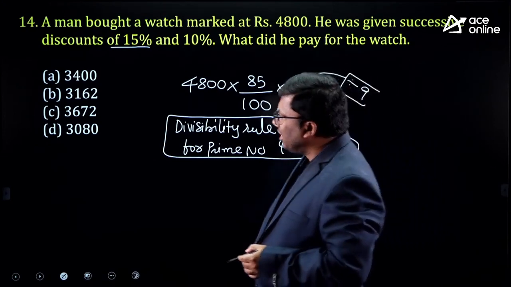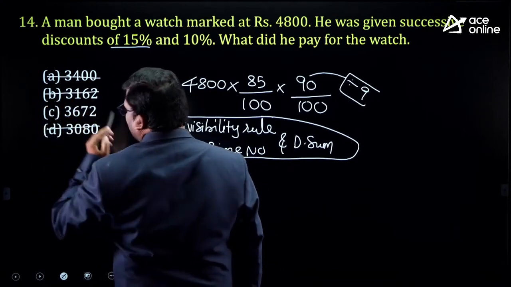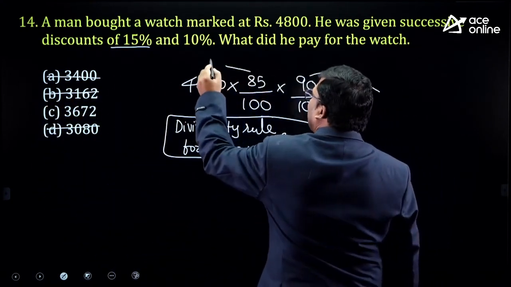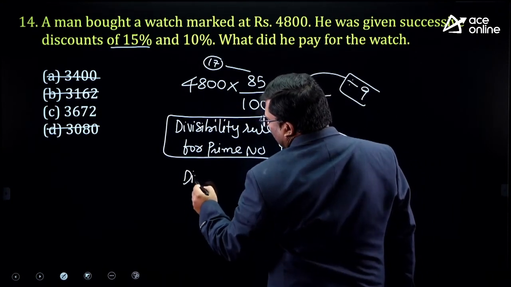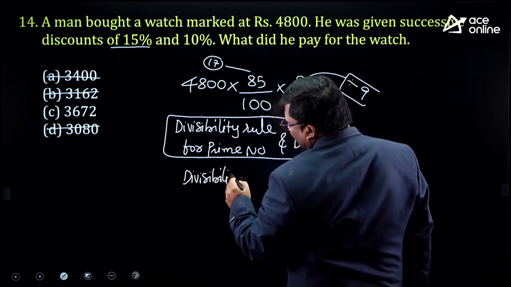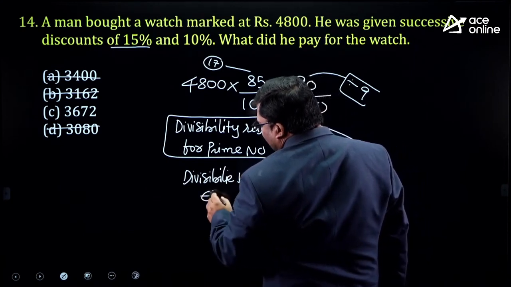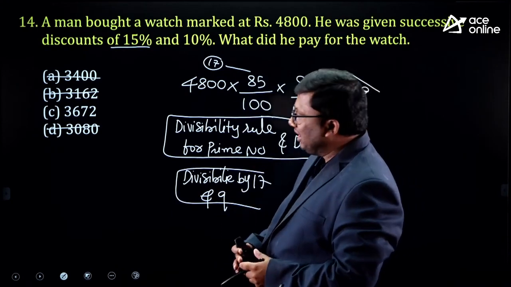Which options are divisible by 9? These are not possible, not possible, not possible. 3, 6, 7, 2. Next is 85 contains prime number 17. That means answer should be divisible by 17 and 9. Digital sum should be 9. Answer should be divisible by 17.